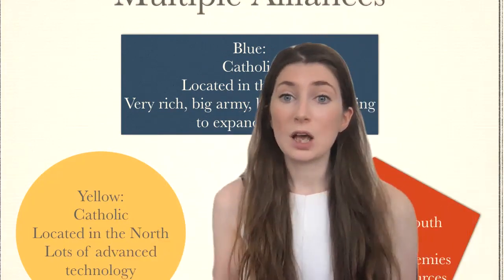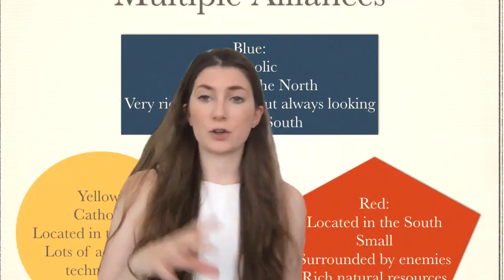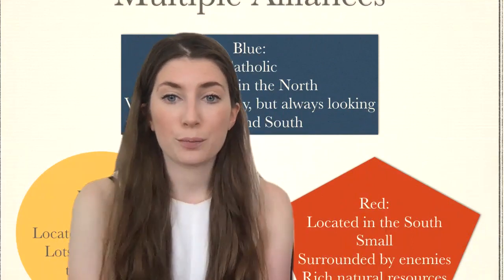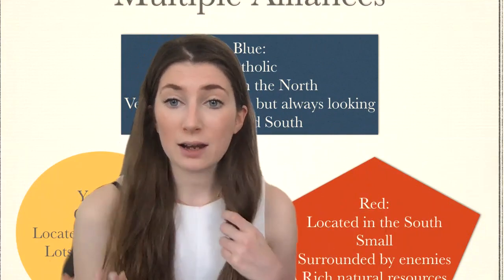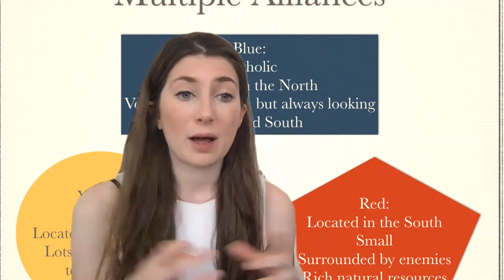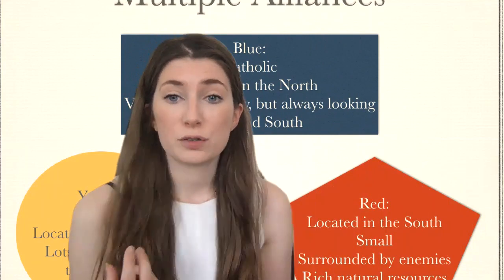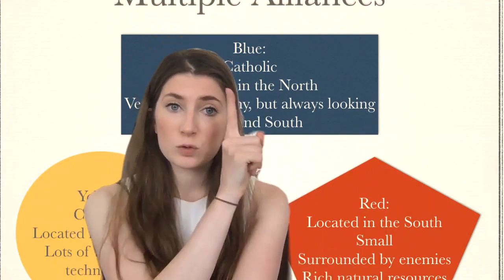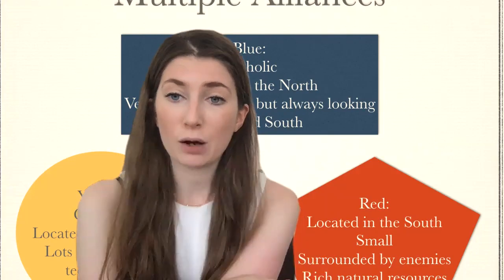On the other side, we can see red, okay? Now, red is in a different area of the world entirely, as it's in the south. And red wants a big, powerful army as an ally because it feels threatened by its neighbours in the south, because it's only a small and relatively weak country. But it does have lots of natural resources. So red is also likely to try and form an alliance with blue because they need help against their neighbours, and blue have that big, powerful army.